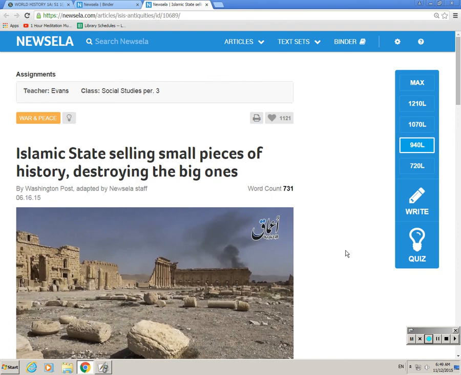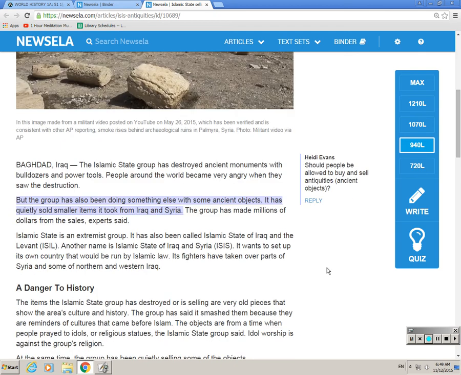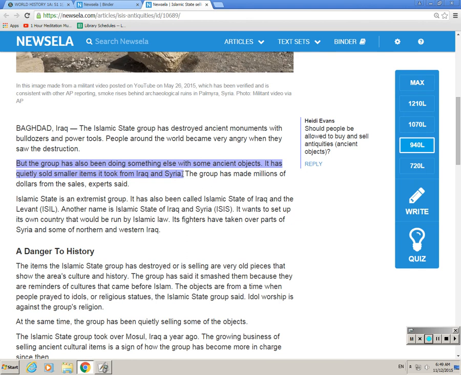I opened up the article, and I'm reading, you'll notice, at a 940 Lexile. Okay, I'm clicking to make sure this is my just right reading level. You may have already started marking up the text. So right here, this is the question I shared with you. I'm going to continue reading from this paragraph.